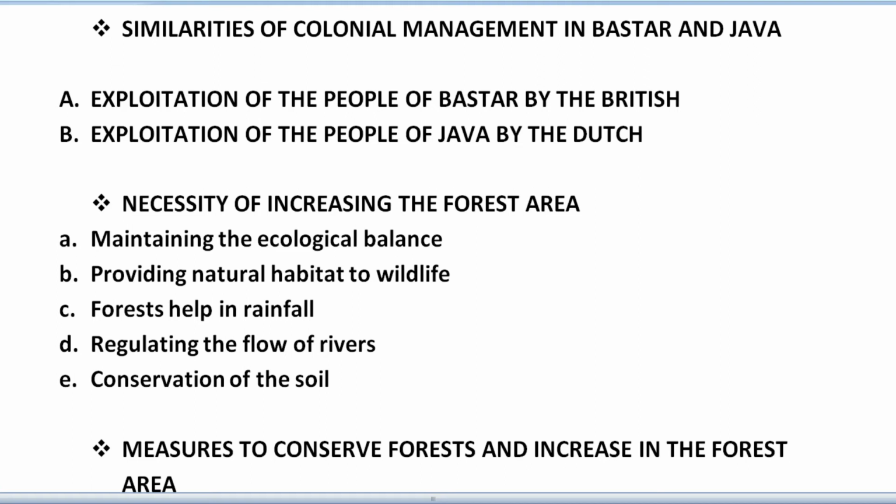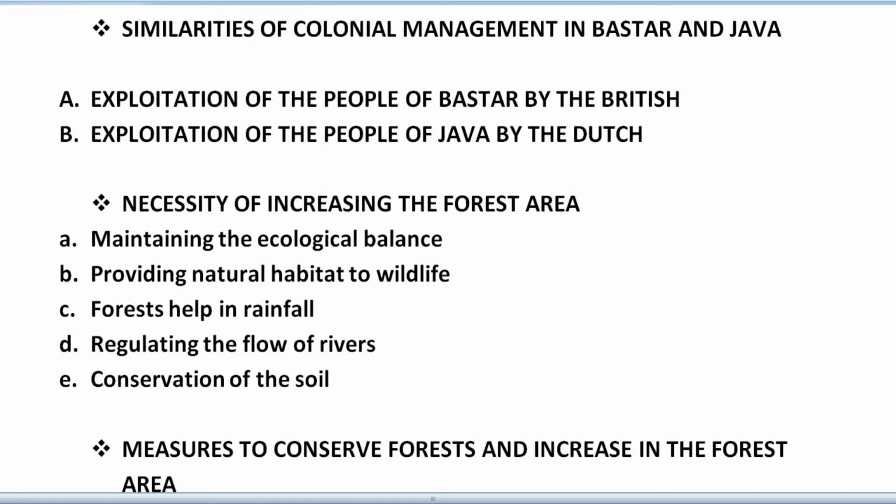Third, we have forests help in rainfall. Forests help in precipitation of rainfall, thereby minimizing the incidence of droughts. Next, we have regulating the flow of rivers. Forests regulate the flow of rivers both in rainy and dry seasons by absorbing or releasing water systematically. Next, we have the conservation of the soil.